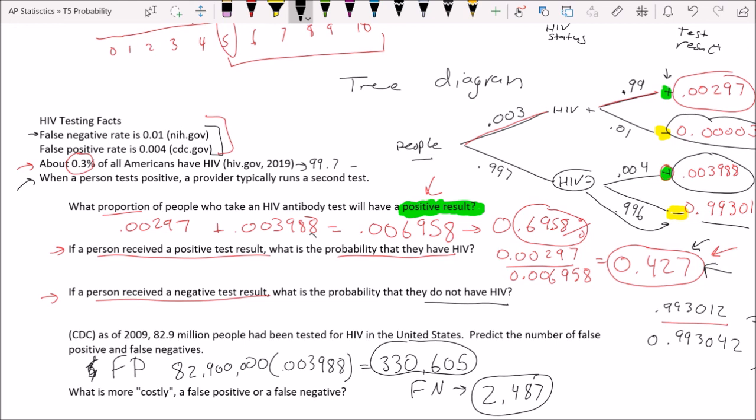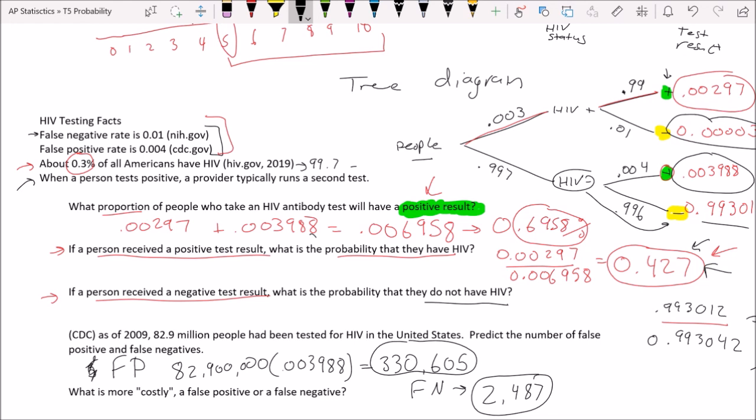So what's more costly, a false positive or a false negative? And I want you to think about it both for the individual and for society. Which of those do we really, really want to avoid, both as individuals and as a society? So, and there is a correct answer on this one. And both are bad. Both stink, okay? But the one that really, really, really is horrible is a false negative, okay?